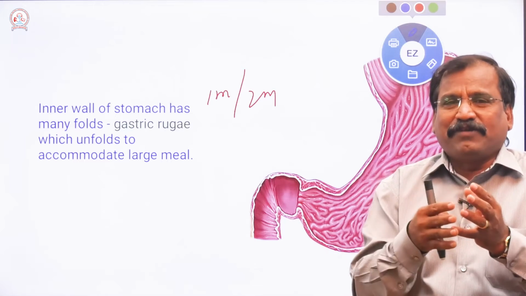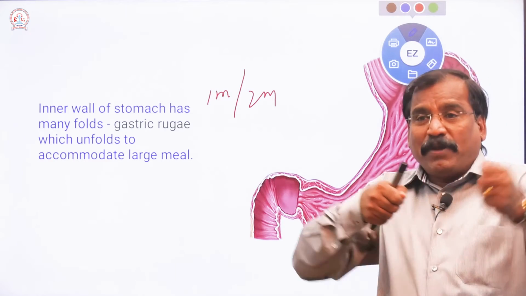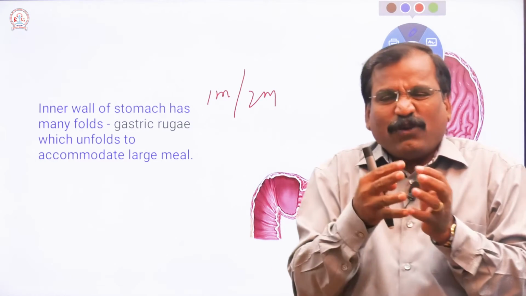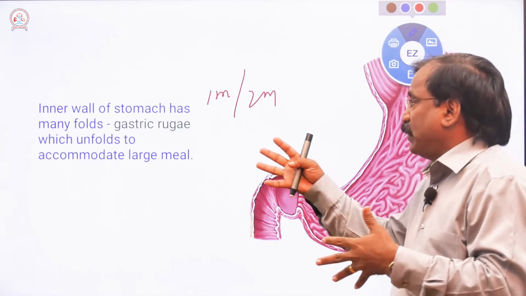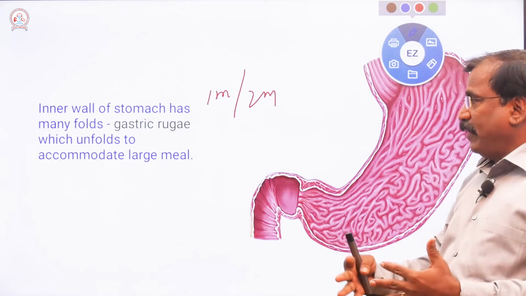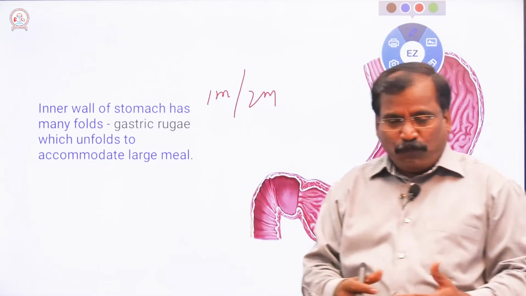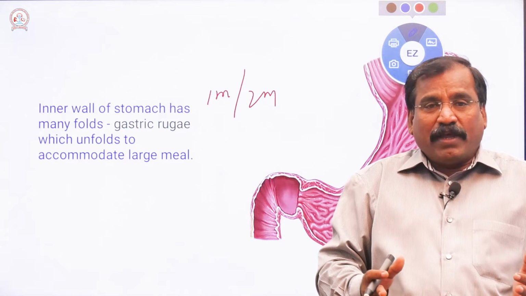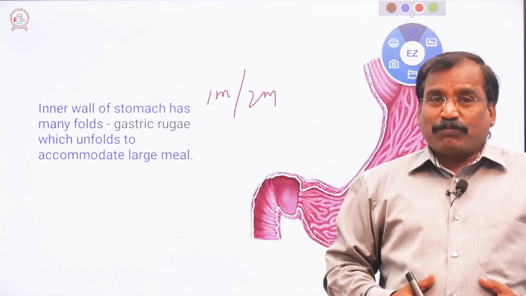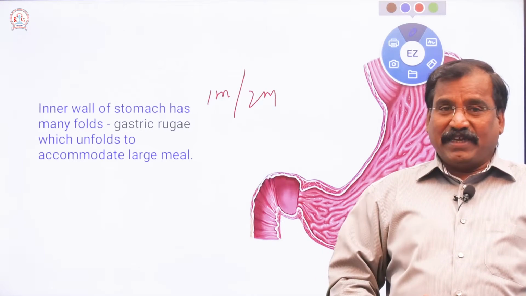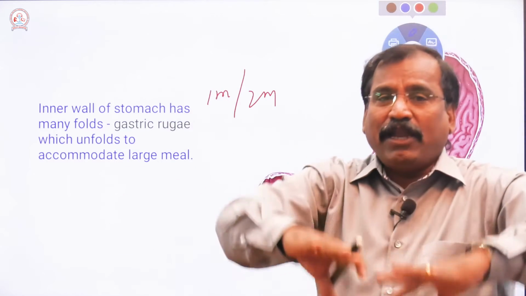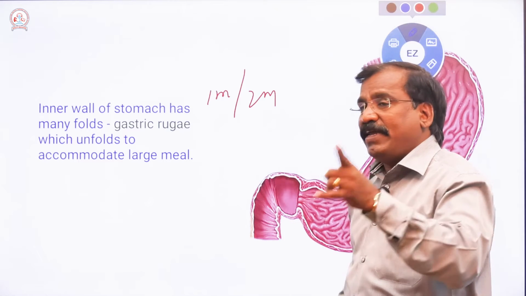Like a folding umbrella, what happens? It folds, then when you open it, it comes out bigger. So when there is no food, it shrinks and is folded inside. That is gastric rugae. If you eat more food, it unfolds, the folded part unfolds and accommodates more food. So when there is no food, the stomach is small. When we eat food, it enlarges, because the folded gastric rugae accommodate more food. Very, very important.